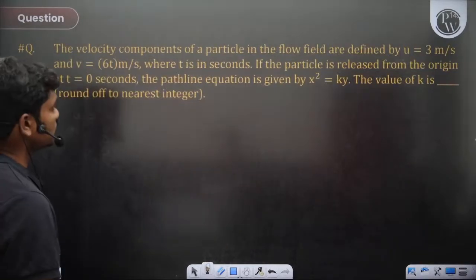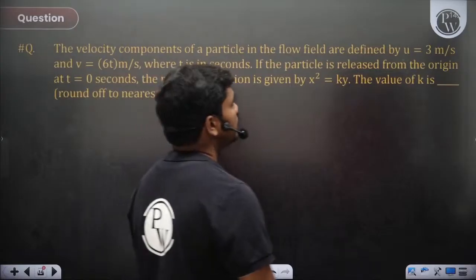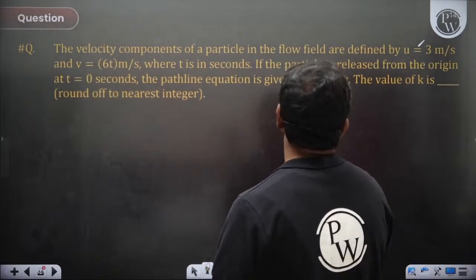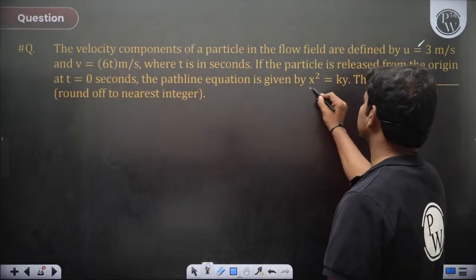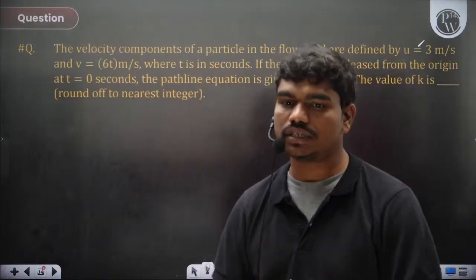So let's solve one more question. The velocity components of a particle in the flow field are defined by u equal to 3 meters per second and v equal to 60t, where t is in seconds. If the particle is released from the origin at t equal to 0 seconds, the path line equation is given by x square is equal to ky. So find the value of k, rounded off to the nearest integer, okay?